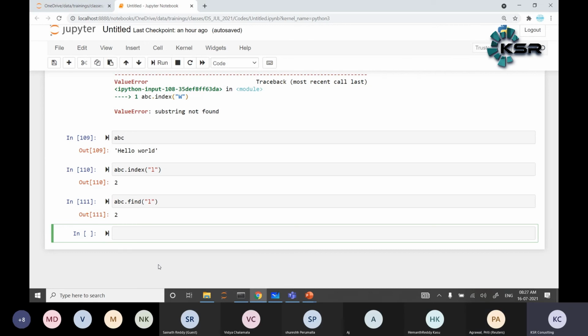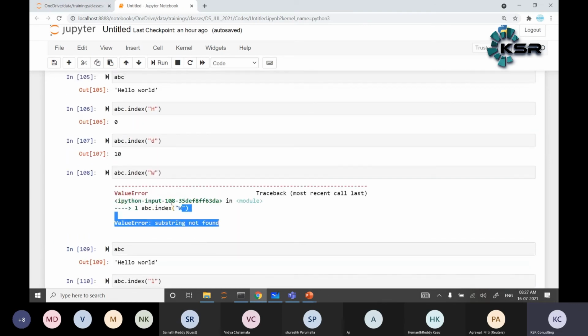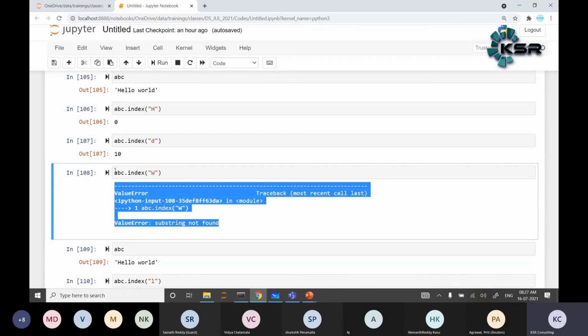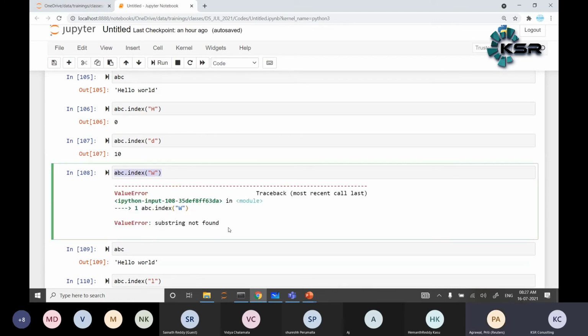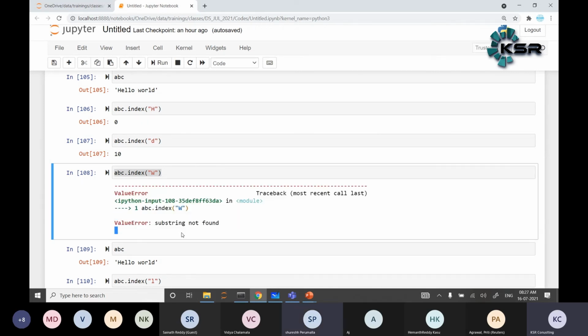Maybe some people may forget that find returns -1 instead of throwing an error. For example, if I want to show a client, a layman who doesn't know anything, and I write -1, they won't understand. We have to explain that -1 means substring not found. Instead, if I use index, they can directly understand from the value error that the value is not found.